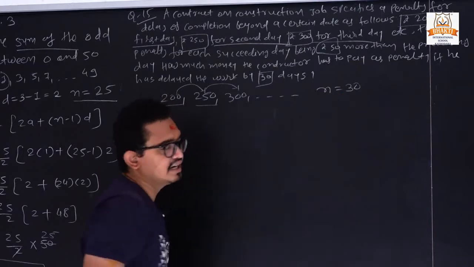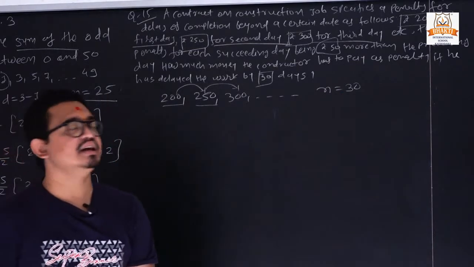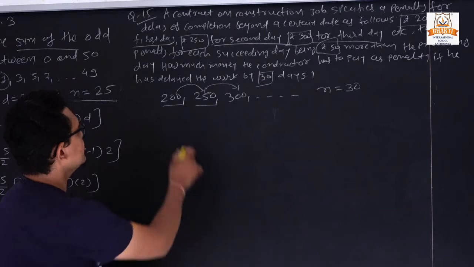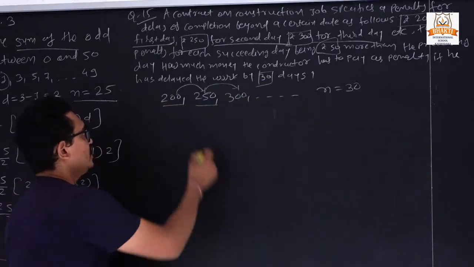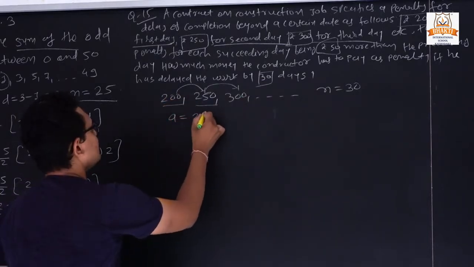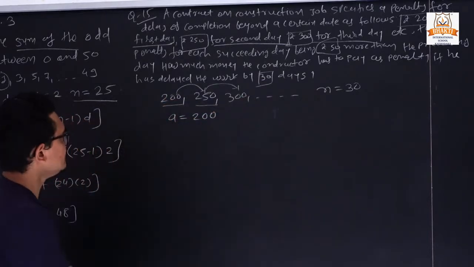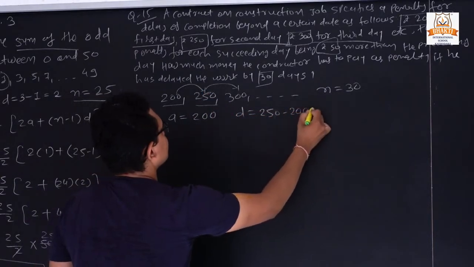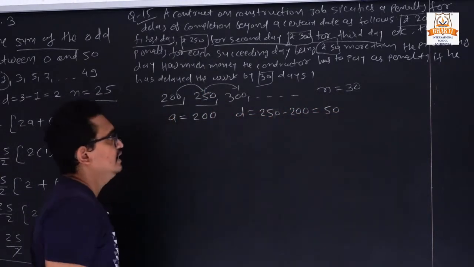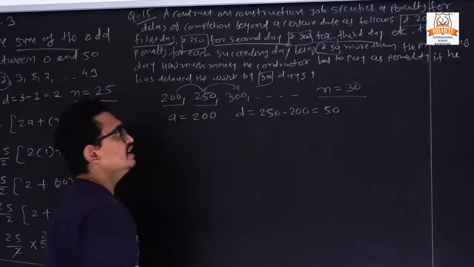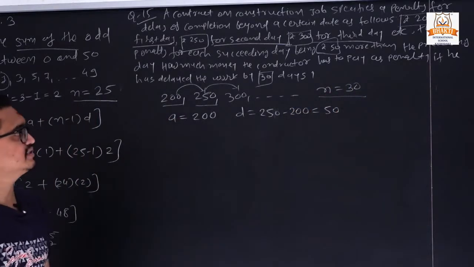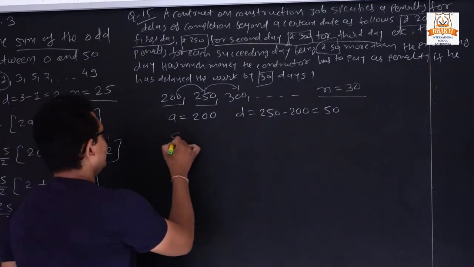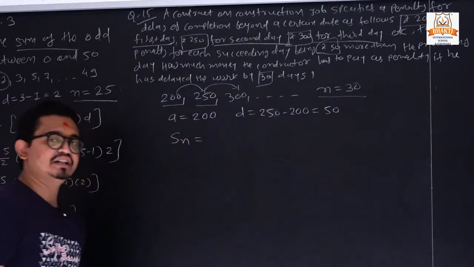So n is equal to 30 days. He has delayed the work for 30 days, and our series is like that. What is the first term of the series? It is 200. Then the difference, 250 minus 200, is 50 rupees. And n, how many days they are delaying the work? It is 30 days. So now we want to find the sum, and here we put the formula.